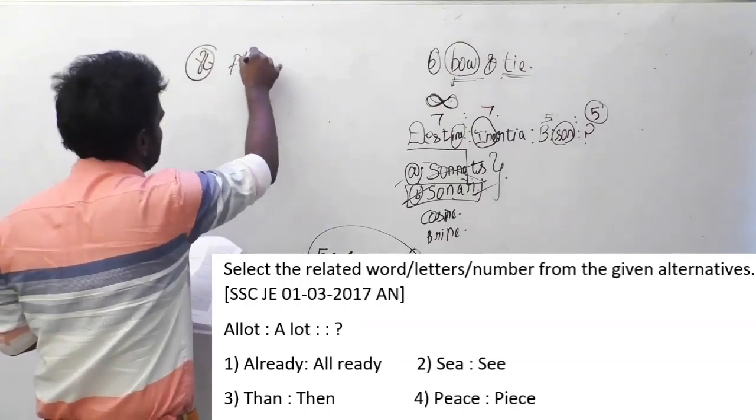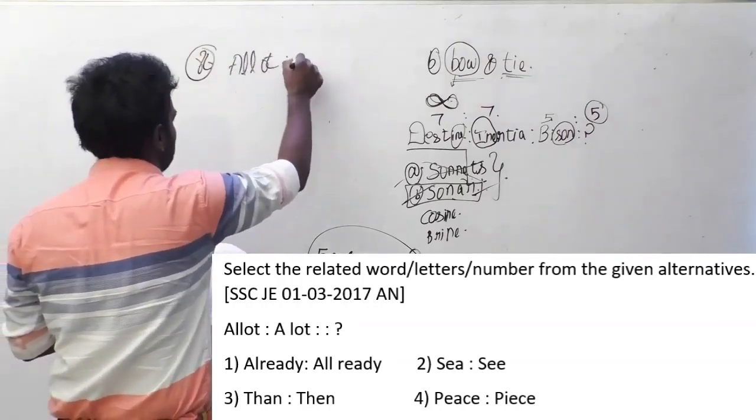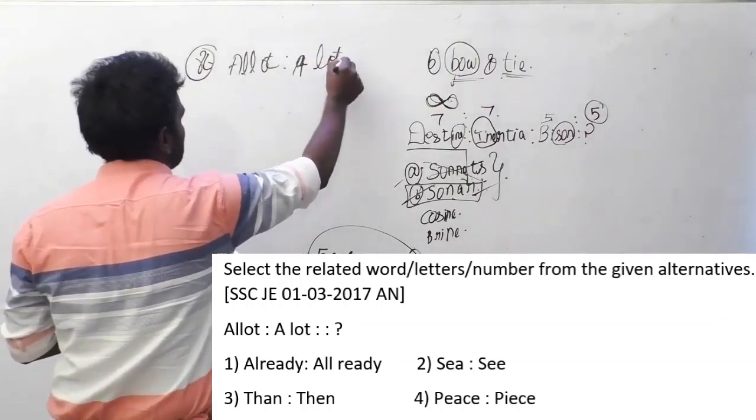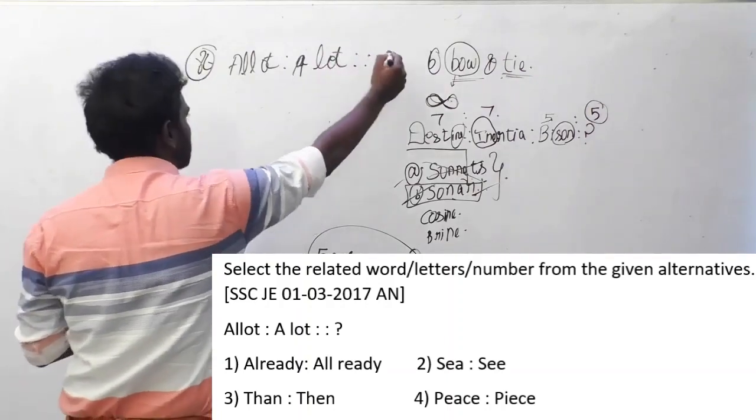The series asked here is allot is to allot, implies question mark.